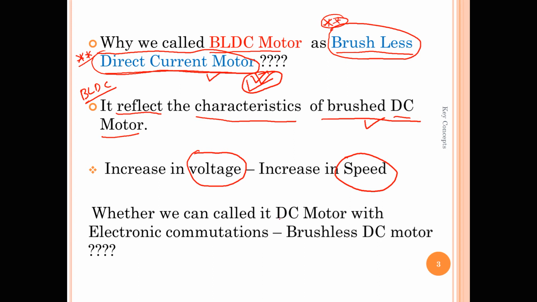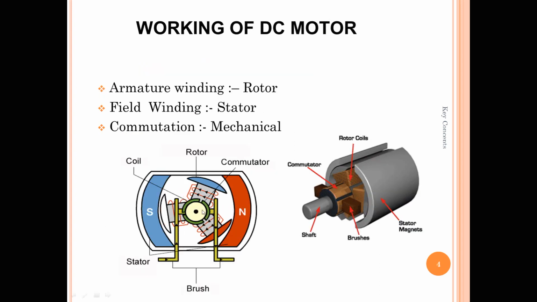The other point we are going to discuss is why we need electronic commutation in a DC motor, because only then can we call it a brushless direct current motor. Let me use an animation to describe the basic operation of a DC motor.